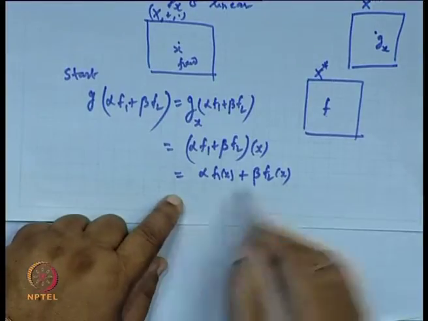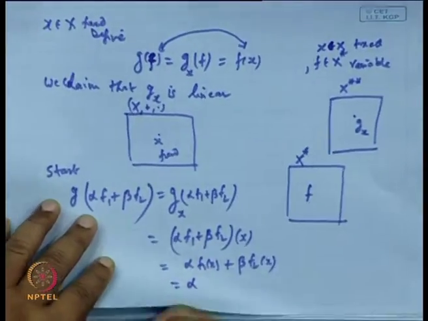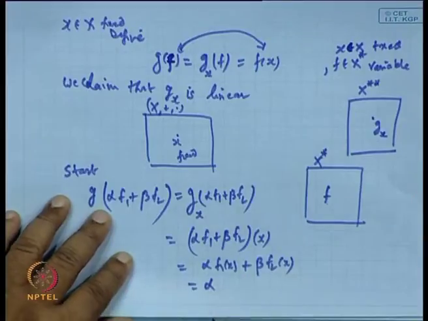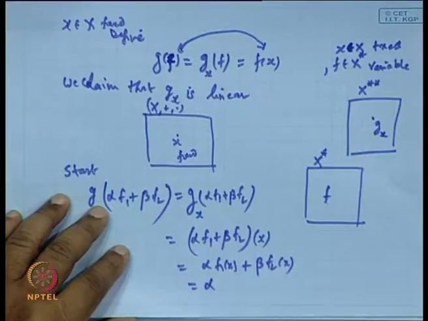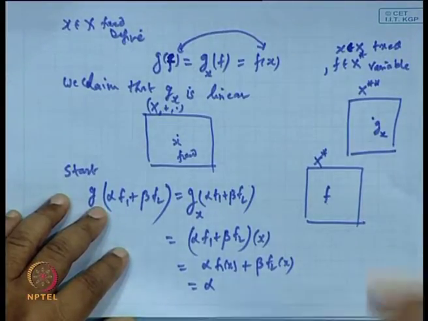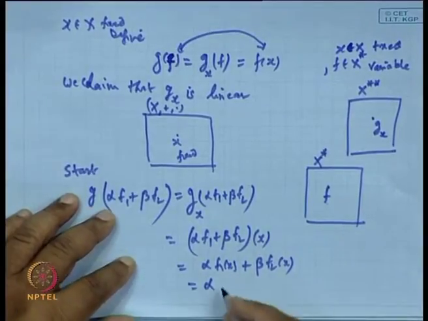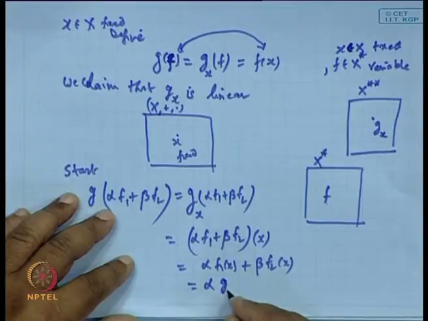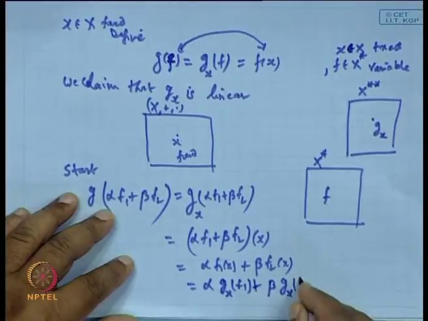Now, by definition, this can be written as alpha g. The scalars belong to the field of the vector space. A vector space is a set of vectors whose components are scalars, so they are from the field, either real or complex. So, we can write alpha g of f1 plus beta g of f2.